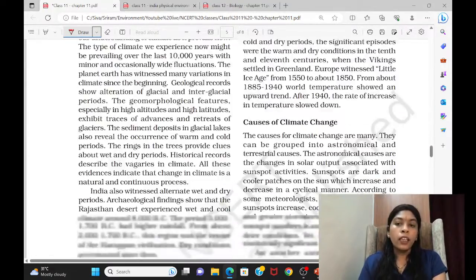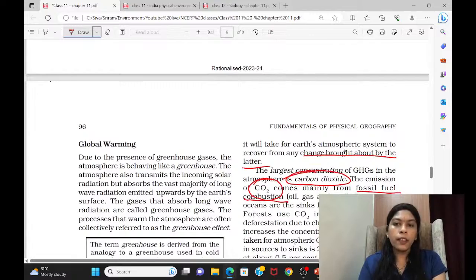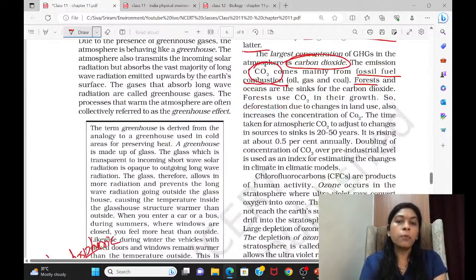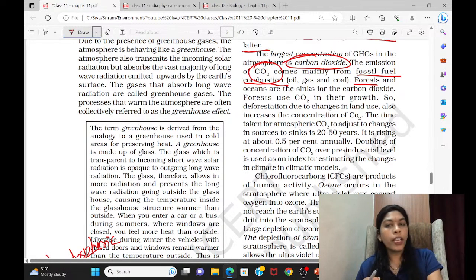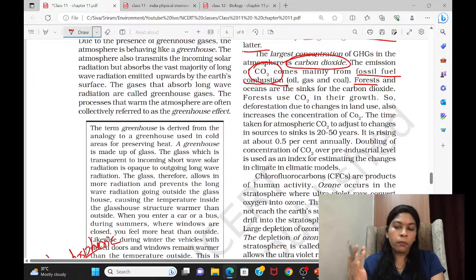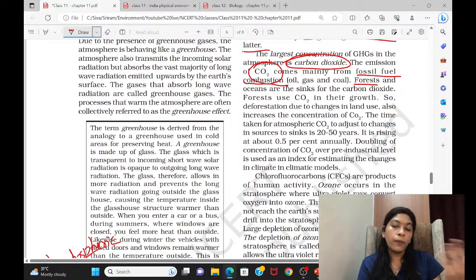So you can add there anthropogenic sources, and then you can write first one, mainly burning of fossil fuels. It can be of anything. It can be industrial combustion. It can be vehicular exhaust. It can be the wood, when humans are cutting down the trees and then burning the wood. That's also a form of emission of carbon dioxide. Even industrial emissions, even vehicular emissions. Everybody is using fossil fuels, and the combustion of fossil fuels will emit this carbon dioxide.